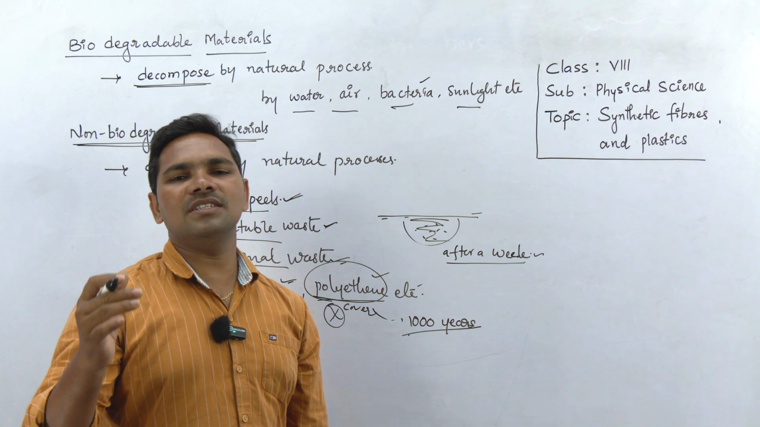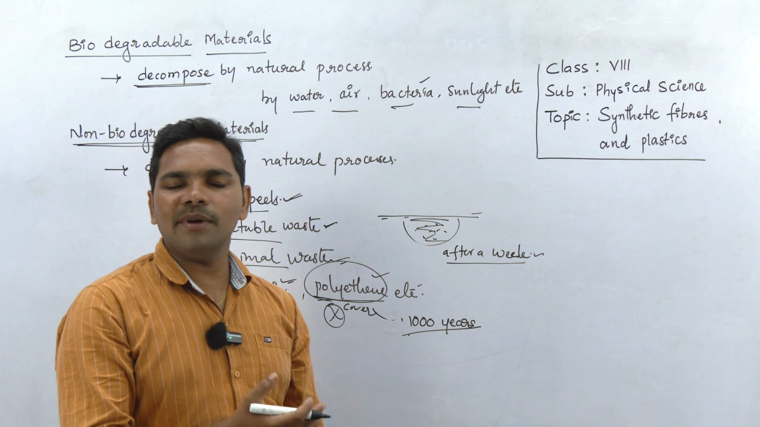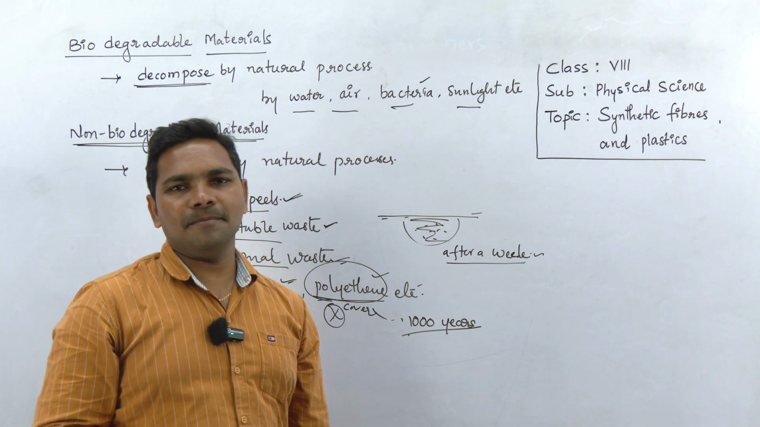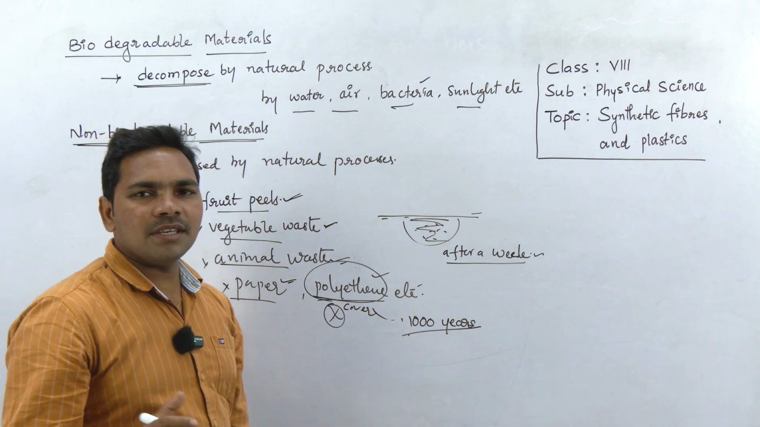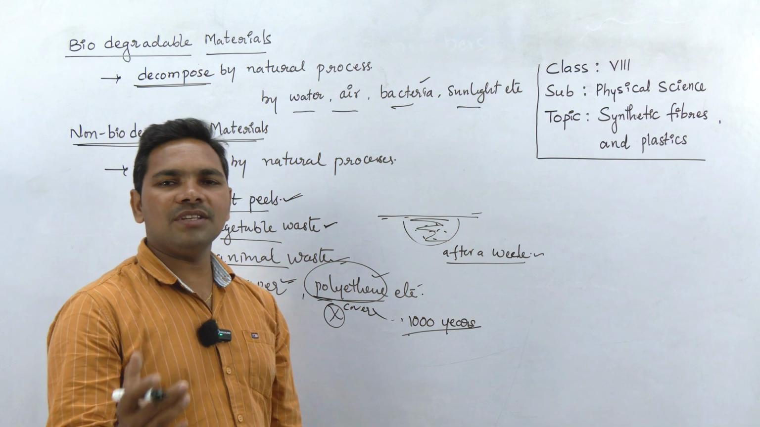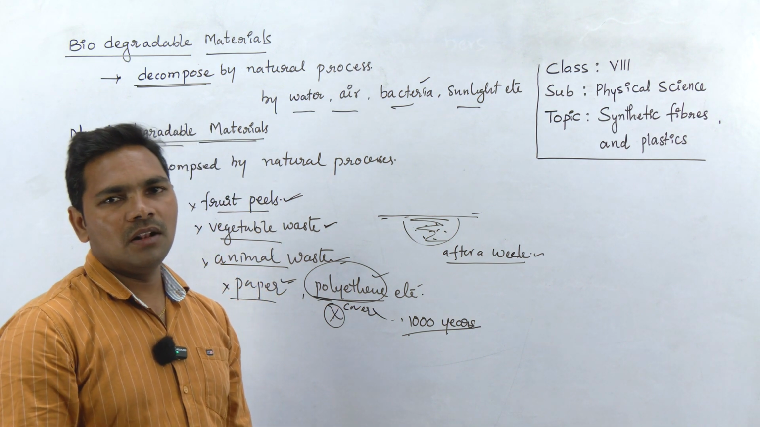This increase in average temperature leads to global warming, and year by year we see temperatures keep on rising. This is one of the reasons. Excess use of polythene is one of the reasons for increasing the average temperature on the surface of the earth, which is called global warming.